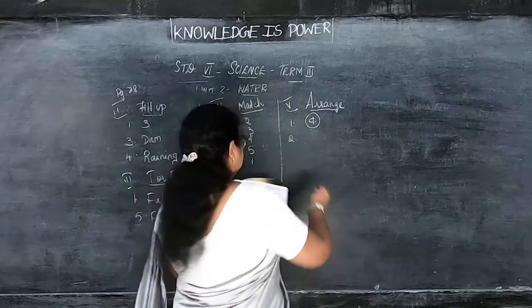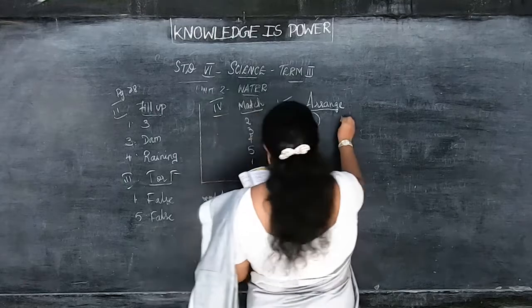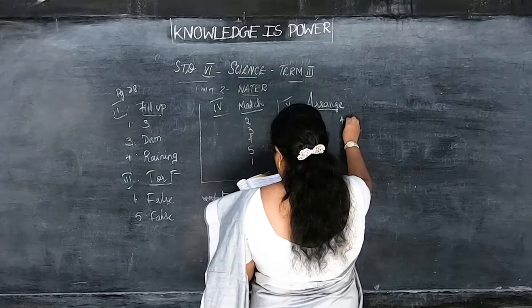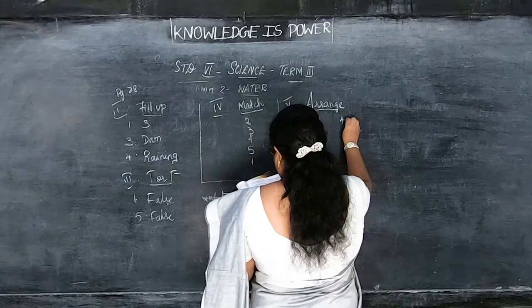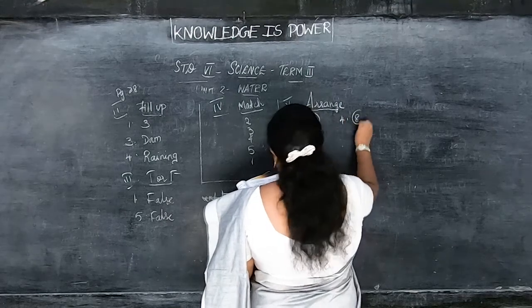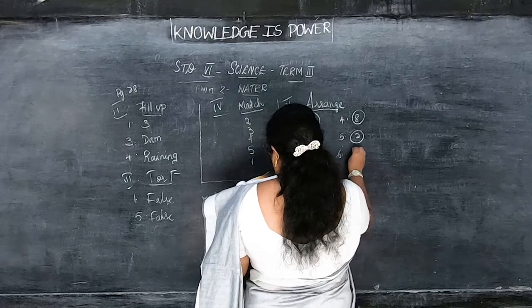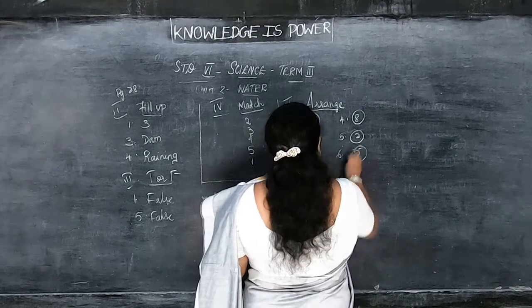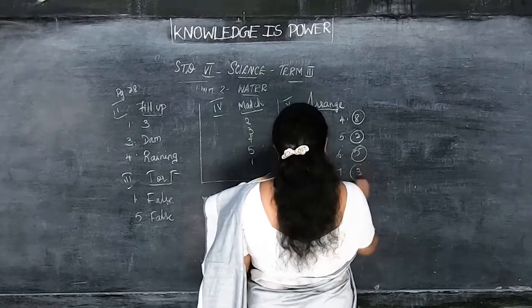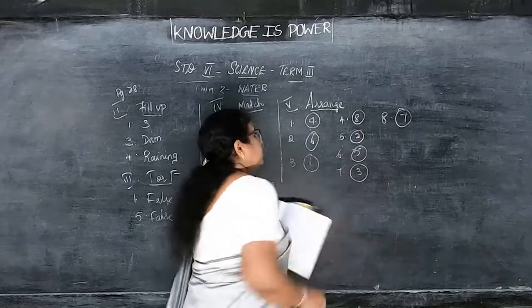Next is 6. Then third, number 1. Fourth number is 8. Then fifth one, 2. Sixth one, 5. Seventh one, 3. And eighth one, 7. Okay, this is how we'll put the numbers.